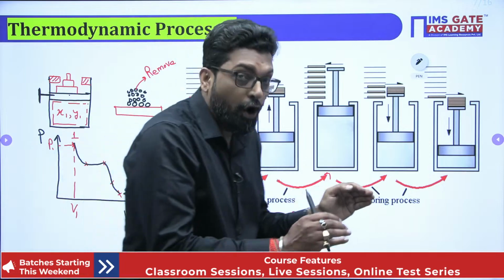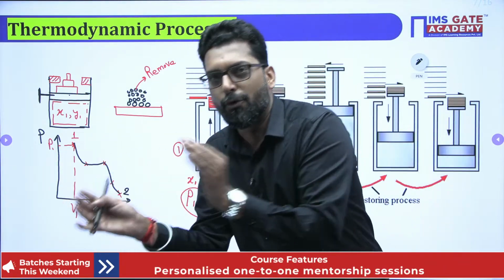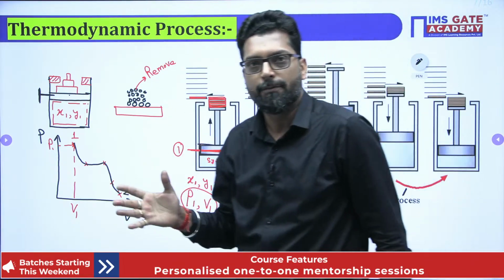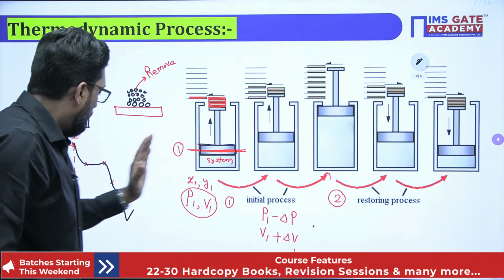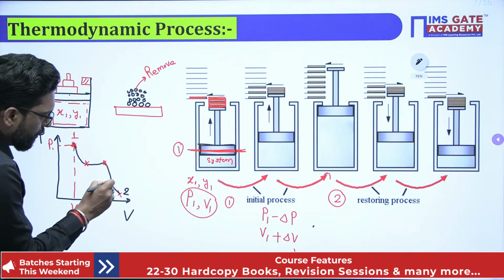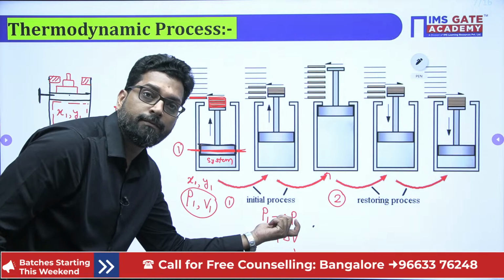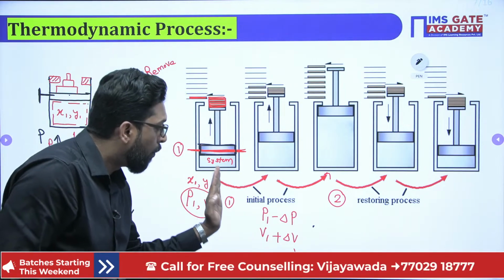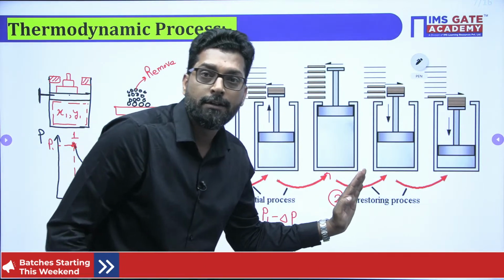So you think that it is not a practical or real process. It is an idealized process, and that is the thermodynamic process. Thermodynamics says that each and every point is an equilibrium point. See, my dear, what is the delta P, if the process executes from point 1 to 1 dash, to 1 double dash?